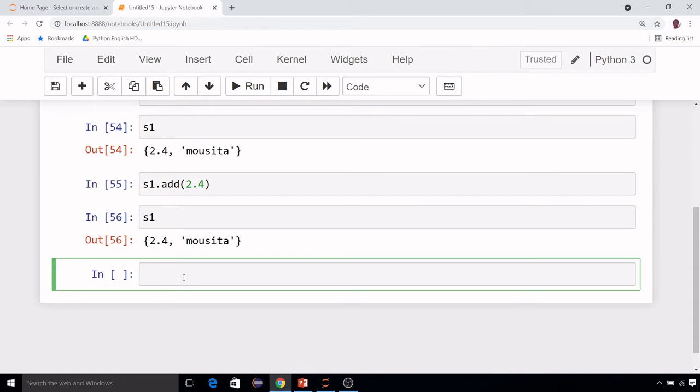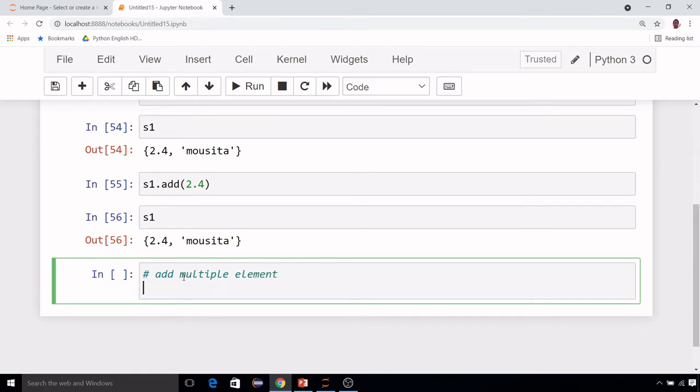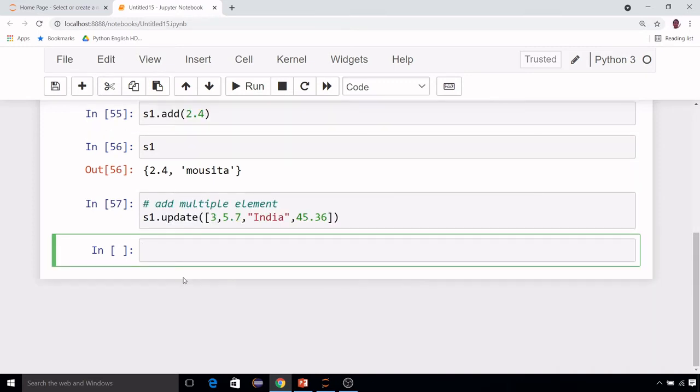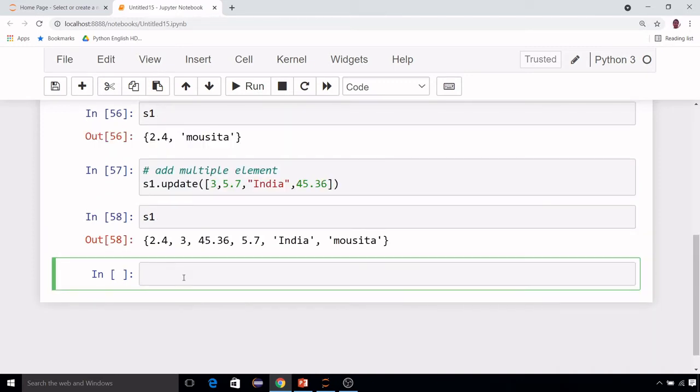If you want to add multiple elements, add is not the function. In that situation the function is update. With the help of update you can add more than one element like this, and of any type, just like list or dictionary: float, integer, string, it's your choice.